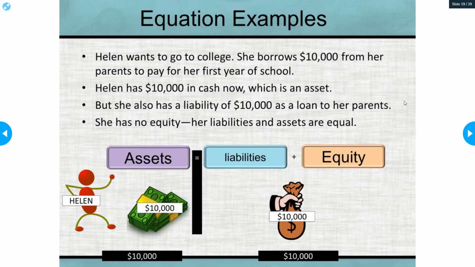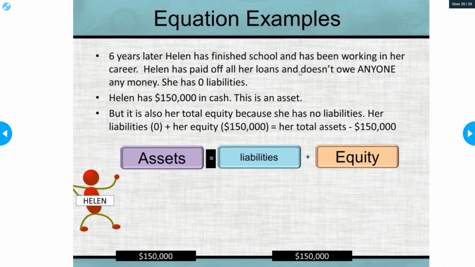Helen wants to go to college. She borrows $10,000 from her parents to pay her first year of school. So Helen has $10,000 in cash, which is an asset now. But she also has $10,000 in liability because she has a loan to her parents. So her assets are $10,000, but her liabilities are also $10,000. They equal out. That's a simple example.